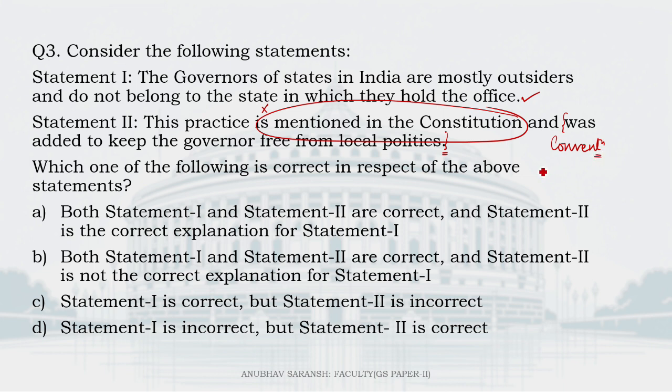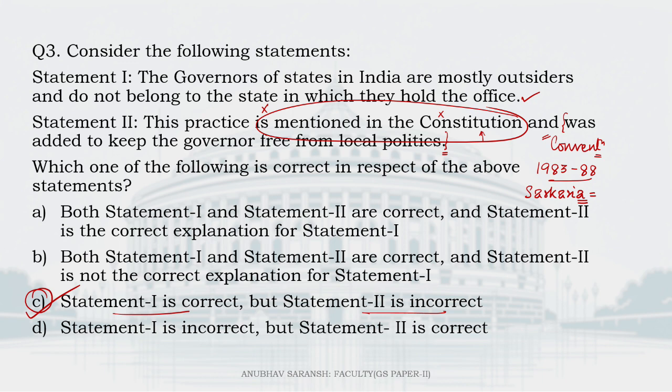Moreover, in 1983, a commission was formed which gave its reports till 1988, which is the Sarkaria Commission on Center-State Relations, chaired by former Supreme Court Judge Justice Ranjit Singh Sarkaria. It was this commission's recommendation as well as convention, a tradition that was followed in our country and not a provision of the Constitution. So statement 1 is correct, but statement 2 is factually incorrect, which means statement 1 is correct, 2 is incorrect, C is the right answer.